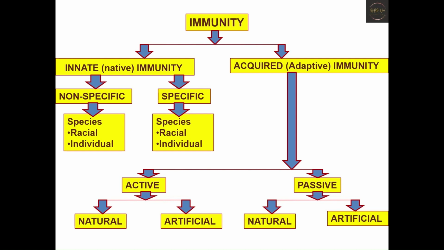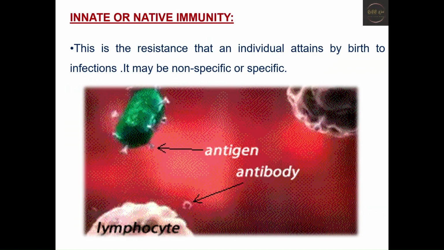The innate immunity can be non-specific and specific. They can be found in both racial and individual species. Now, coming to the innate immunity. Innate immunity is immunity which is obtained when a person is born and it can last for a person's entire life. So, it can protect you against all types of antigens.